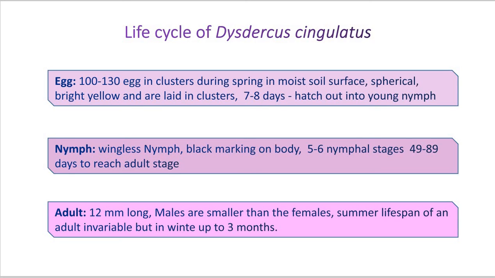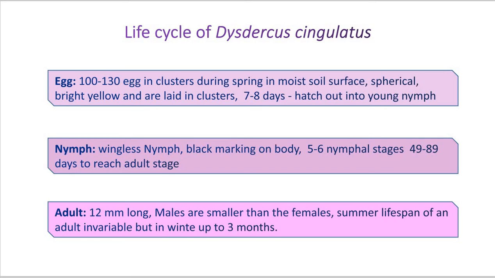Now here the adults are about 12 mm long in their body size, but in case of insects, the females are larger in body size as compared to the males. Okay. Now the males,